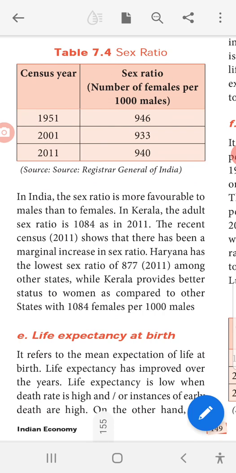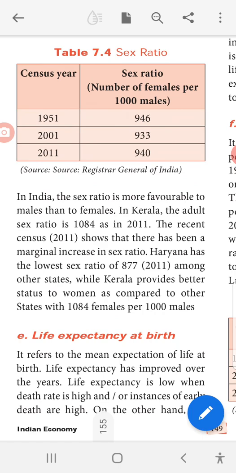with 1084 females per 1000 males. Okay, how many males and also how many females, that we have to see here. Okay, in Kerala only the females are more. Haryana has the lowest sex ratio, that is only 877, while Kerala provides better status to women as compared to other states with 1084 females per 1000 males.